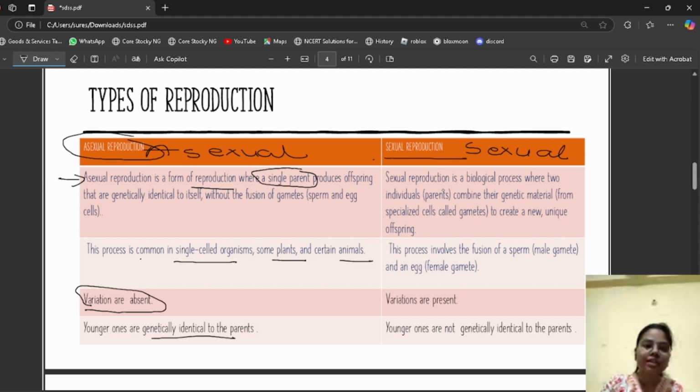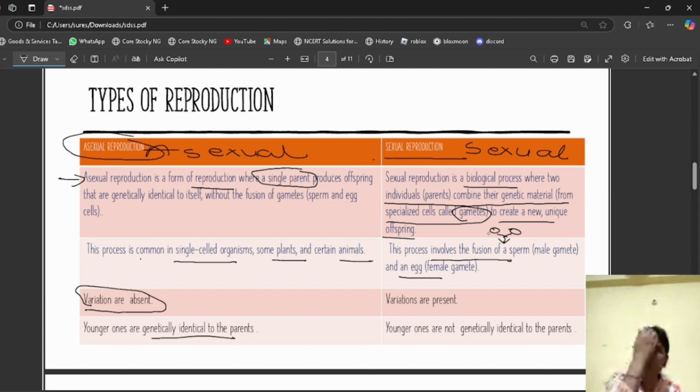Sexual reproduction is a biological process where two parents combine their genetic material from specialized cells called gametes to create a new unique offspring. In sexual reproduction, two parents are involved to produce a single offspring. This process involves fusion of sperm and egg. Here, the sperm comes from the male and the egg comes from the female. The egg and sperm combine and form a zygote, which is the new offspring.